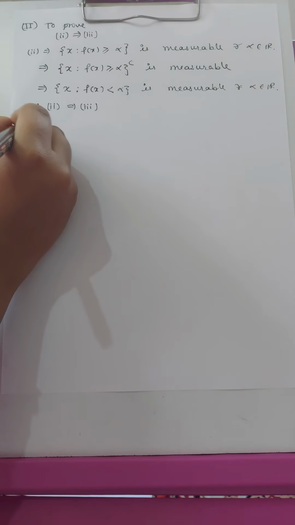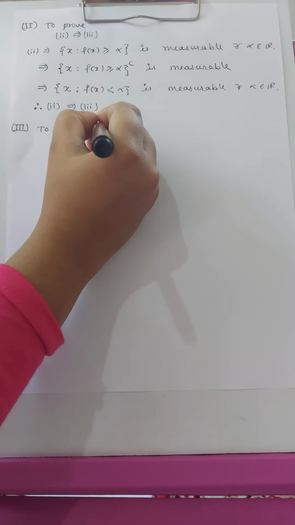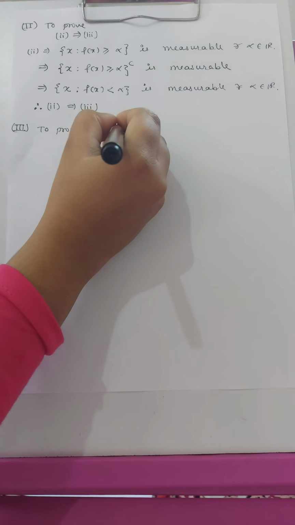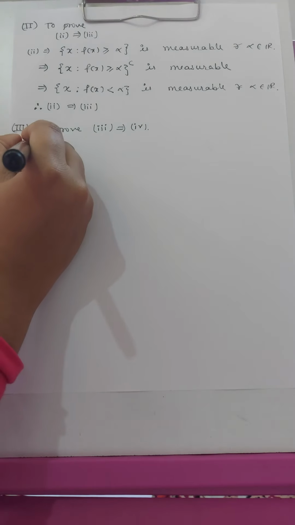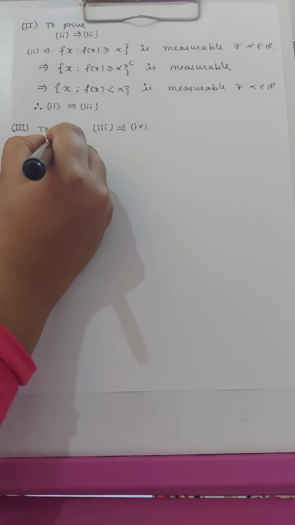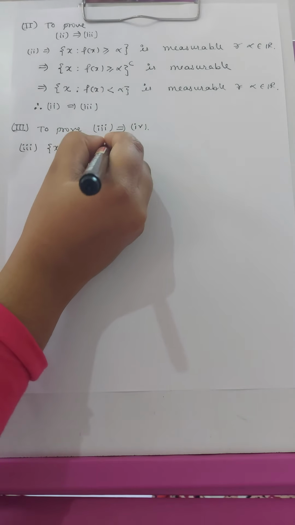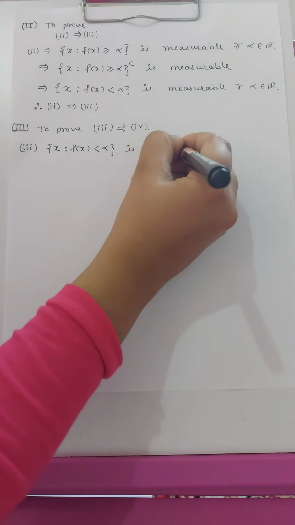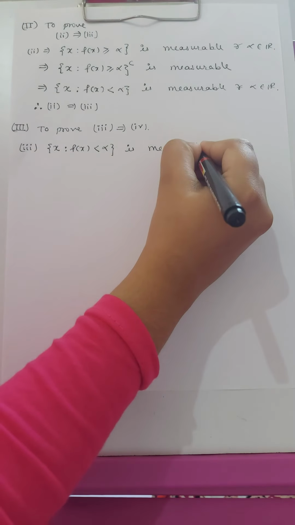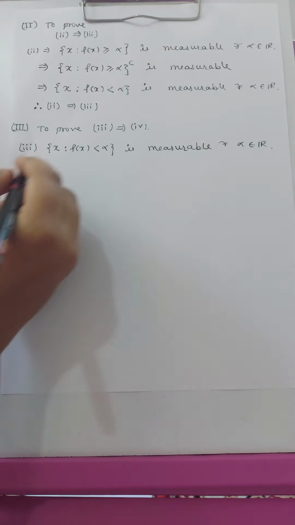Now in the third part, we have to prove that the third statement implies the fourth one. According to the third statement, the set of x such that f(x) is strictly less than alpha is measurable for all alpha belongs to R.